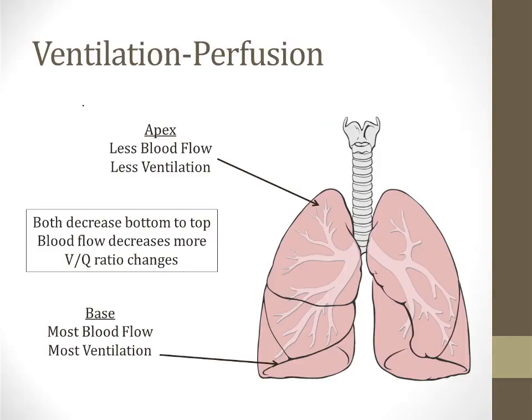I'll finish with a couple final points about ventilation and perfusion. The apex of the lungs have the least blood flow. That's because blood has to push up against gravity to reach the top of the lungs.